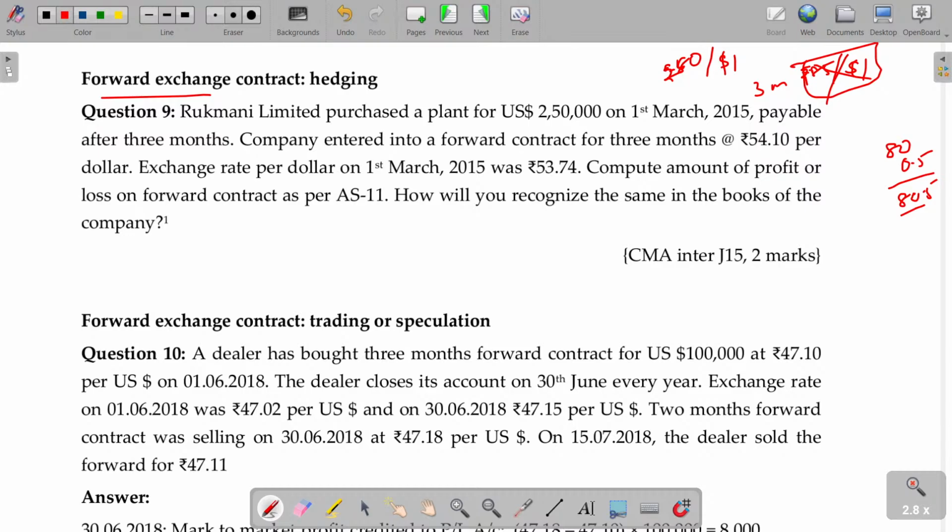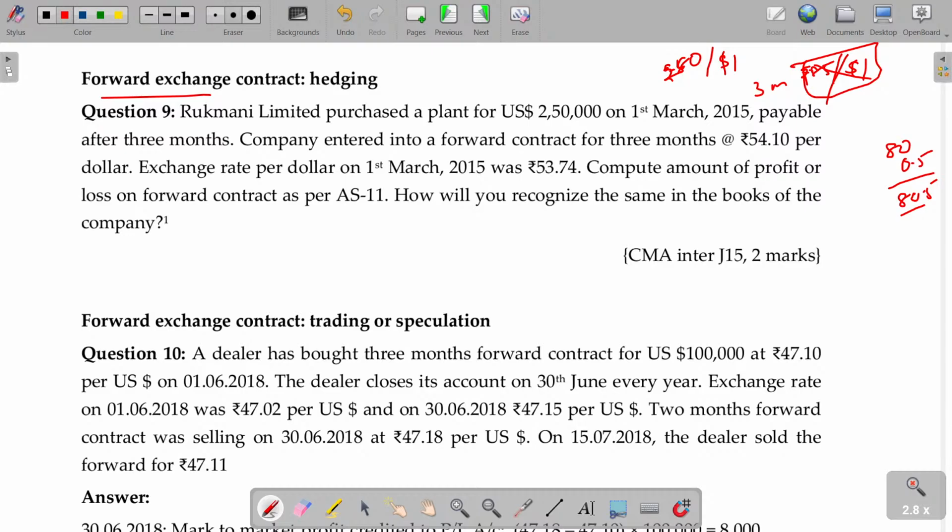So I have a risk to face: the price may go higher in the 3 months period. Ultimately, it ends with a huge payment. But now, by paying just another 50 paise excess money to the banker, I am guaranteeing to purchase a dollar from the banker at 80 rupees 50 paise. That 50 paise is usually not called interest, it is called premium. This is named forward. Forward means you are purchasing not today but in a future period, a forward period. That's called a forward exchange contract.